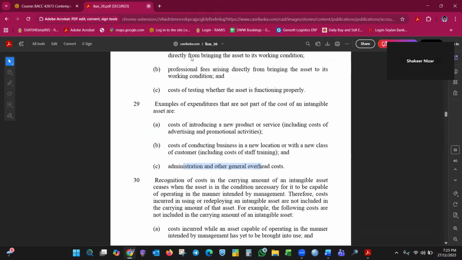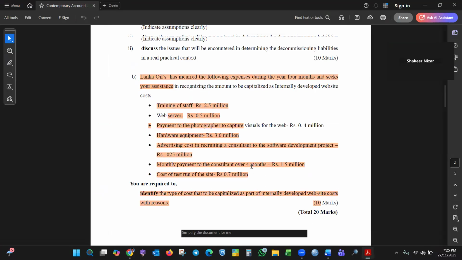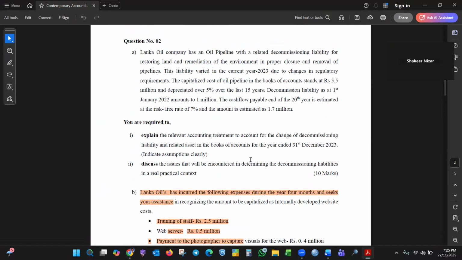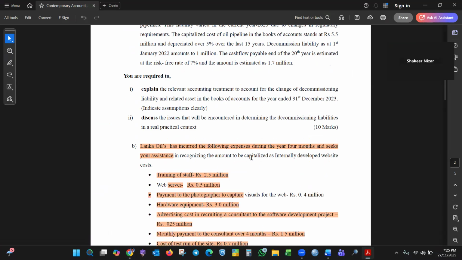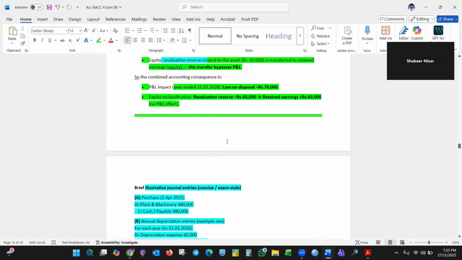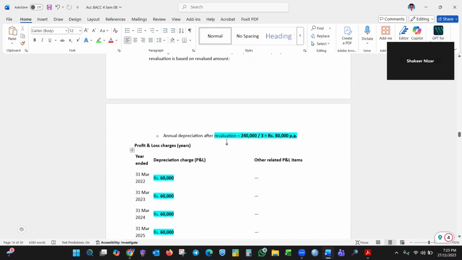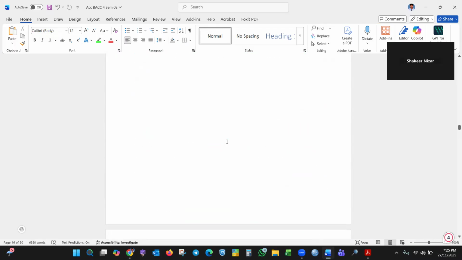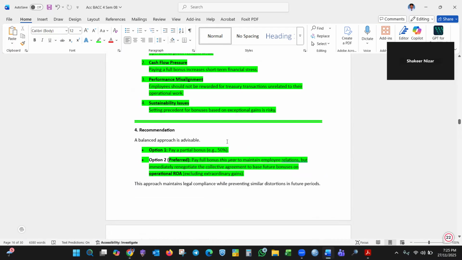Later we'll discuss the decommissioning liability if required. So we'll check the answer as well. I will share this document. This is actually ChatGPT answers, right?